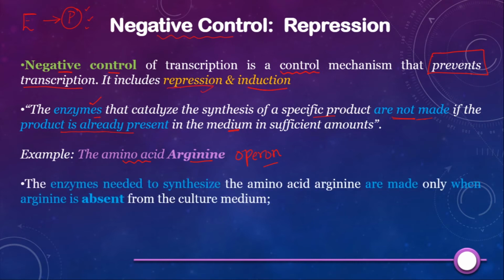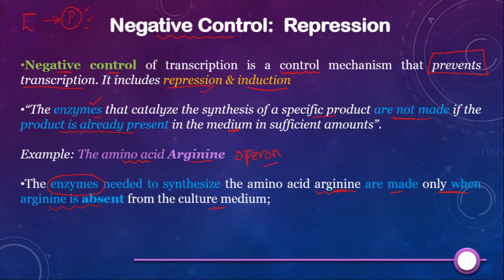So that is the sentence. The next sentence is the one which I have already mentioned: the enzymes which are needed to synthesize arginine will not be made when it is present in the medium, and they will be made only when arginine is absent from the culture medium. If you don't give arginine ready-made to the bacteria in the medium, only then it will decide that it has to synthesize these enzymes so that it can prepare arginine by itself.